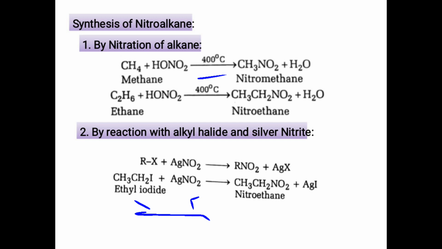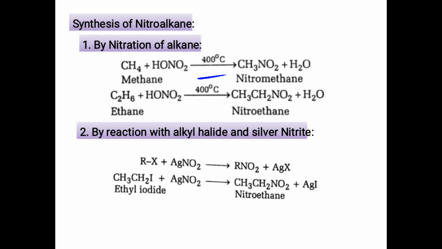Okay. One more important thing is that the NO2 group is an ambident nucleophile, meaning it has 2 sites through which it can attack the alkyl halide.